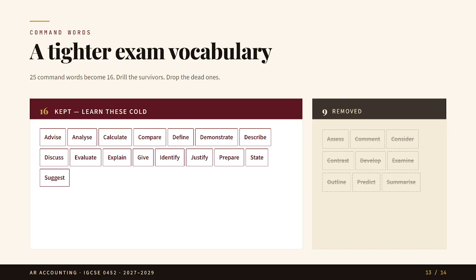For example, state. If there is the command word state in a question, the student needs a short and direct answer. If they are using the word explain, it means you need to give a reason. Prepare means use a proper accounting format. Evaluate means give a judgment or conclusion. Many students know the topic but lose marks because they do not answer according to the command words. So this is a very important exam skill.